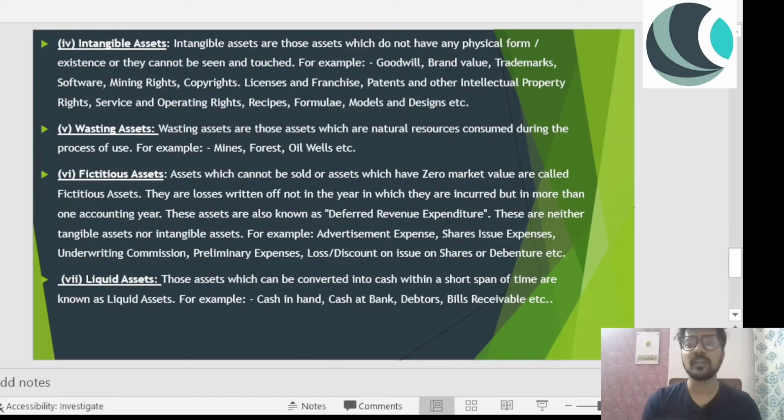Even bills receivable, as I told you, if I have a bills receivable, I can go to the nearest bank and give them this bill, and the bank will give me the money, but after discounting it, after charging some money on their front. Let's suppose I have to receive 10,000 rupees. The bank will say, we are charging you 500 rupees and you will get 9,500 rupees right now. So that's BR and that's liquid asset. That 10,000 rupees was receivable to me after a month, but I wanted the money quickly right now. At this very point, I went to the bank and got 9,500 rupees.